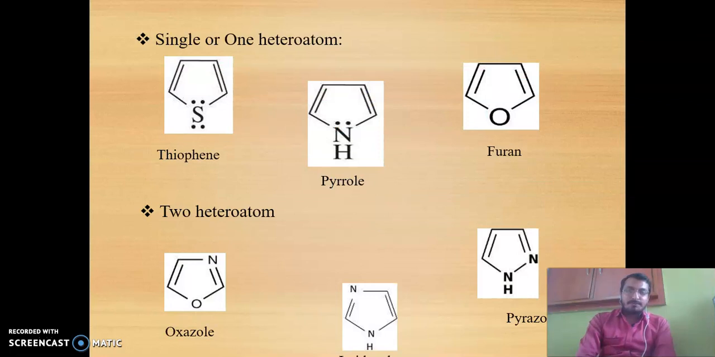The example of a single, or one, heteroatom is thiophene. It contains a sulfur, and the nomenclature we have discussed in a very detailed manner. But what is the single heteroatom? Some examples we are taking here are thiophene, pyrrole, and furan. These are single heteroatom compounds containing a 5-member ring. This is the 1, 2, 3, 4 and 5. Hence it is called a 5-member ring containing one heteroatom compound.